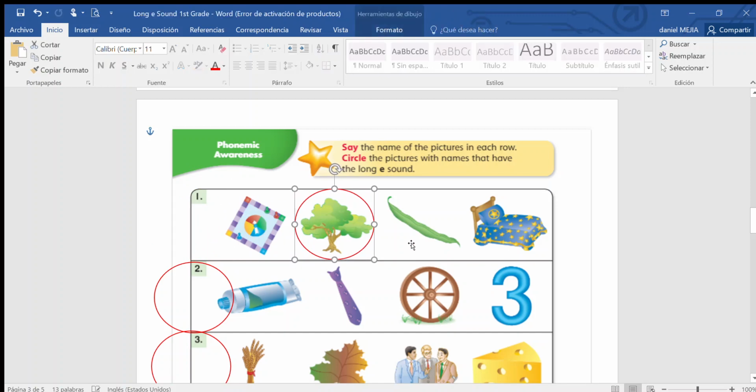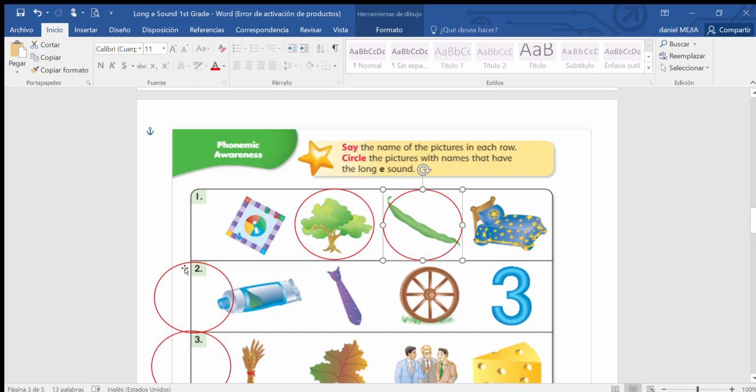Then we have bean. Does it have the long E sound? Yes, so you're going to circle the bean too. Bed. Does bed have the long E sound? No, right? So you do not circle.